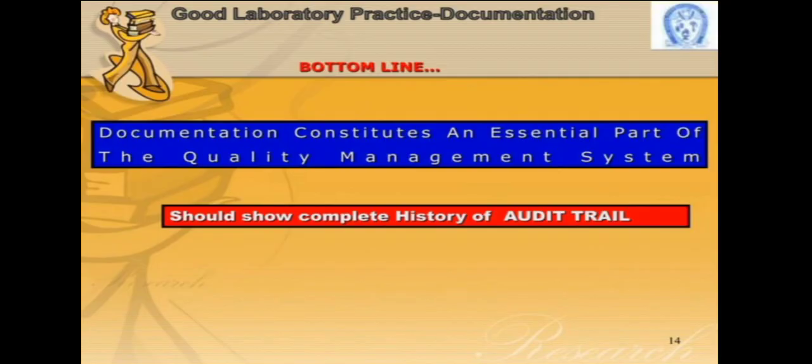So we should prepare it in the proper way, with good intentions and clarity, and should show the complete history of the audit trail. When the auditor is there, we should show clear documentation, and where the SOPs have been deviated from, we should accept that and promise further corrections. That is good practice for document preparation.